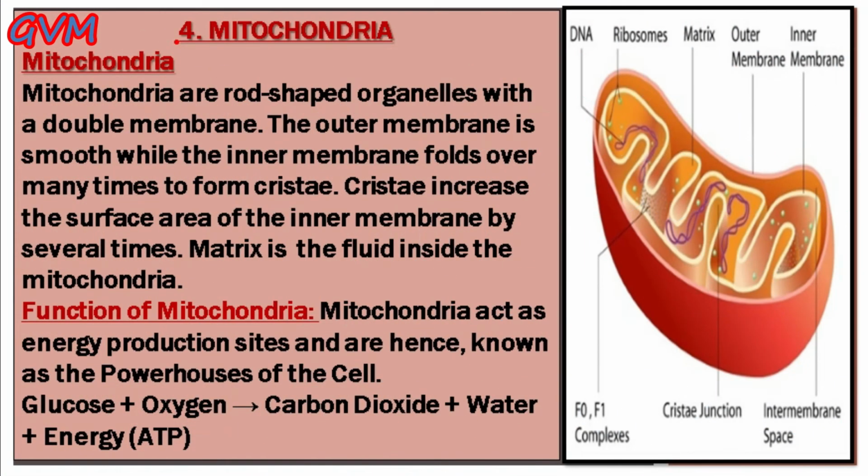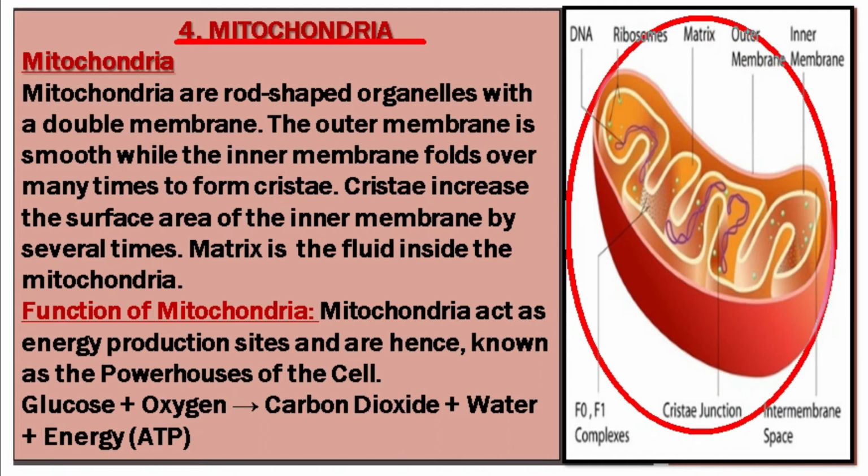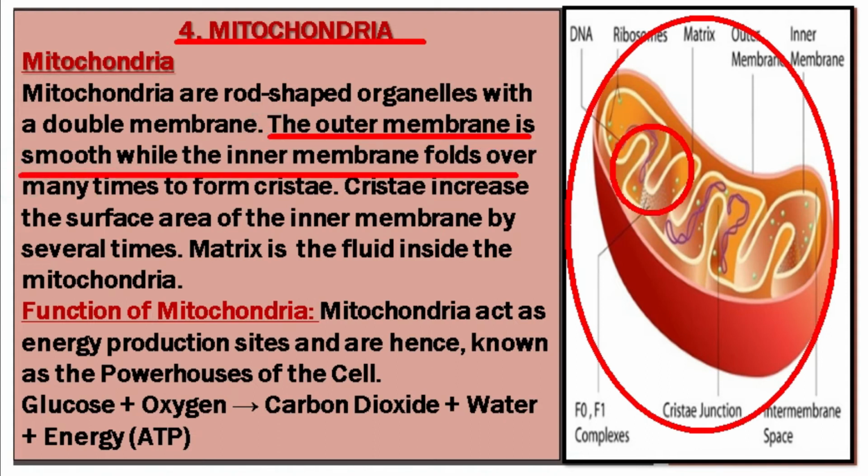Now students, the next important cell organelle is mitochondria. Students, this mitochondria is generally a rod-shaped organelle with a double membrane. In this mitochondria, the outer membrane is smooth, while the inner membrane folds over many times to form cristae. And students, due to this cristae, the surface area of the inner membrane of the mitochondria increases several times.